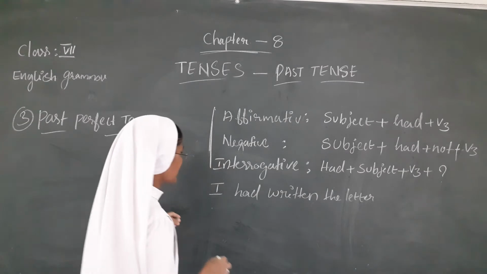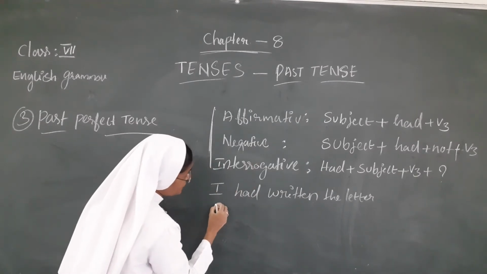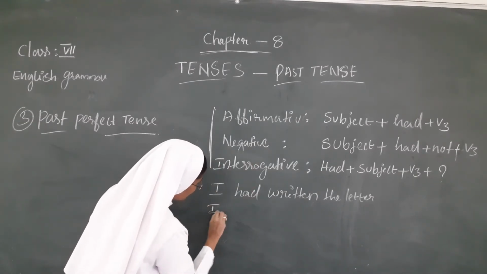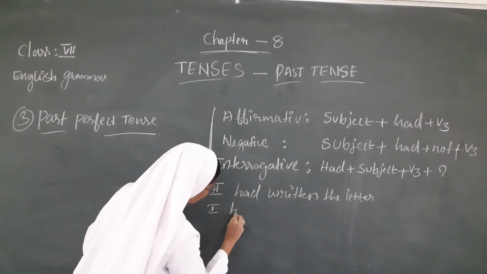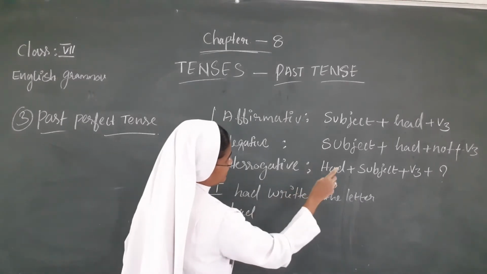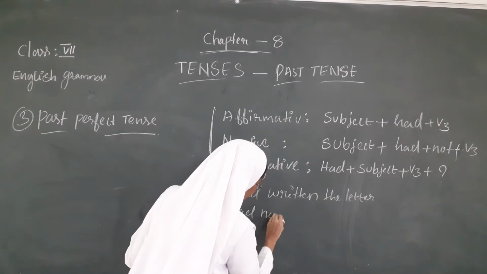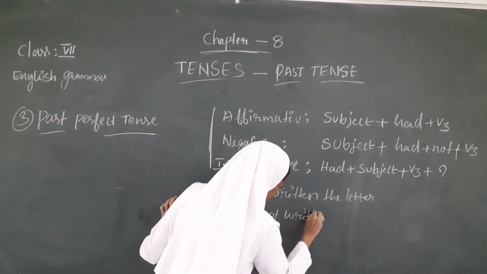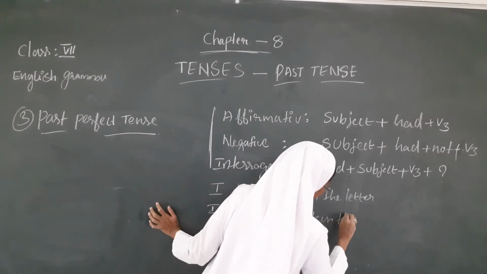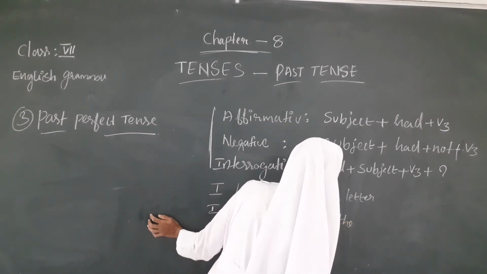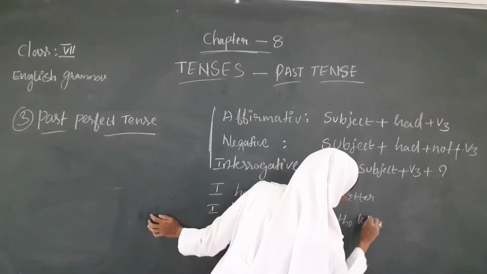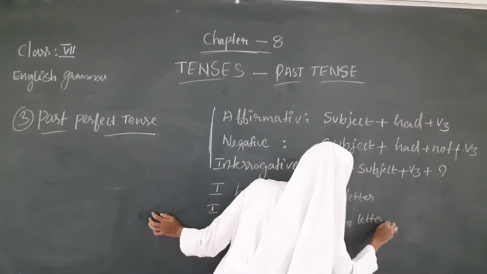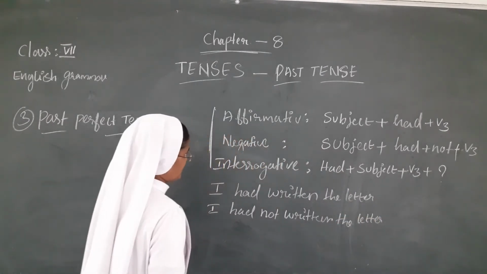I had written the letter. Then negative sentences. Subject I had not written the letter. I had not written the letter.